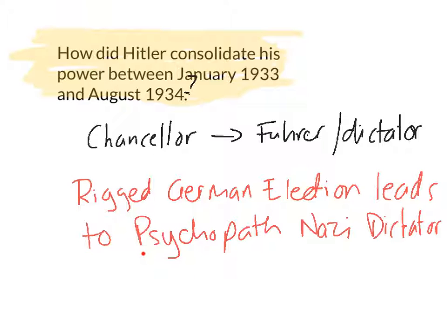The P there stands for political parties. So a law was introduced to ban political parties. Okay. The N stands for the Night of the Long Knives. Now, this is a really important event, and you should really know the key details about this, and maybe we'll do a separate video on it.